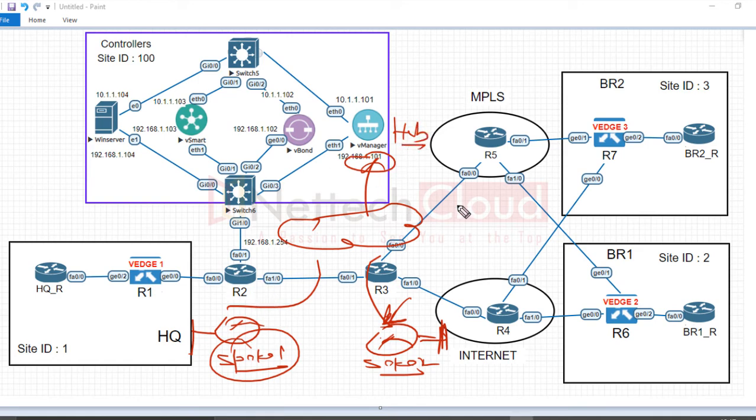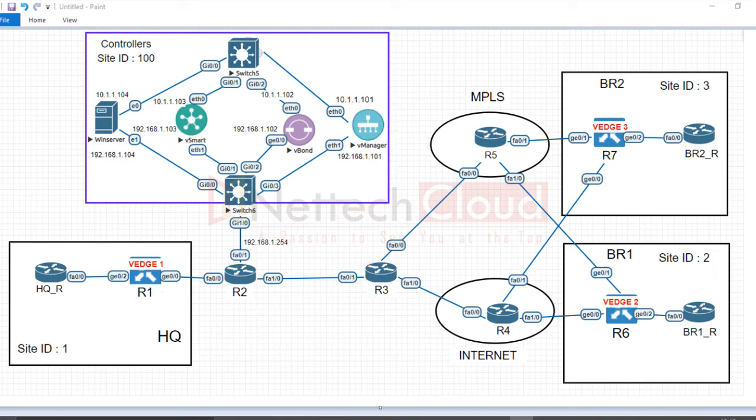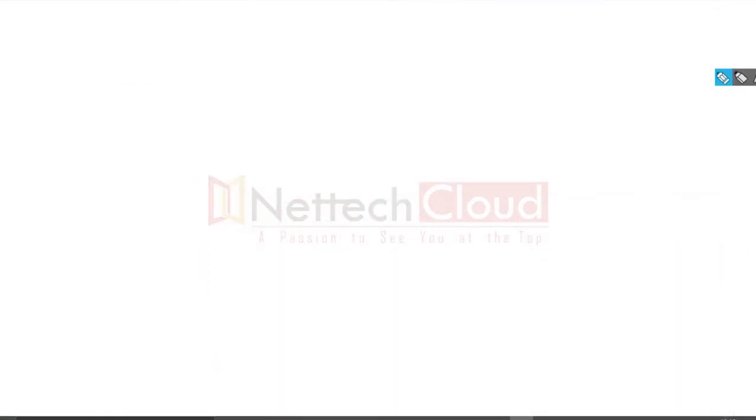It means that for control plane exchange the hub router is used, and routes are exchanged via the hub router. But what about the data plane? In the data plane, the hub router doesn't play any important role.